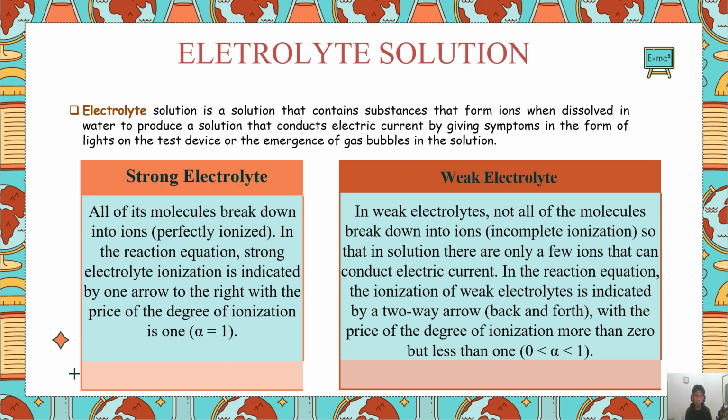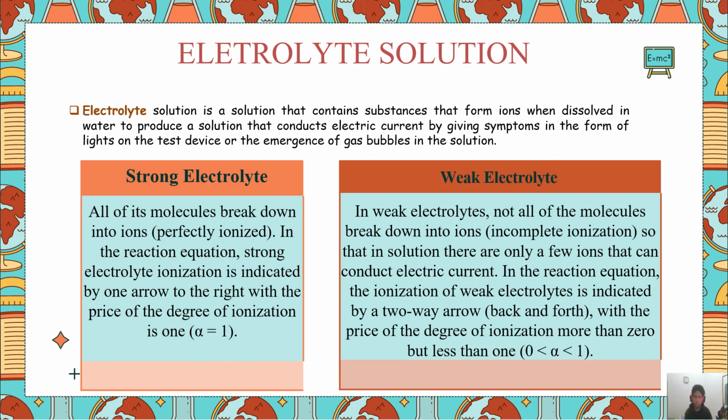First, strong electrolyte. All of its molecules break down into ions, perfectly ionized. In the reaction equation, strong electrolyte ionization is indicated by one arrow to the right with the price of the degree of ionization is 1.